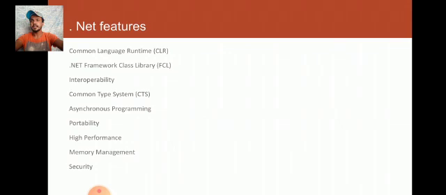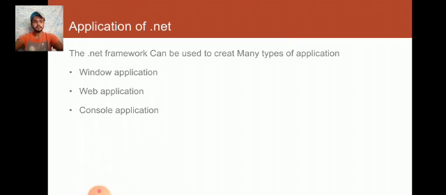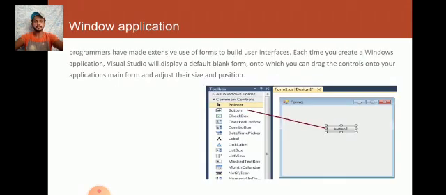So .NET features: common language runtime (CLR), .NET Framework class library, common type system (CTS), language interoperability, portability, high performance, memory management, and security. Applications of .NET: the .NET Framework can be used to create many types of applications. So Windows application, web application, console application.